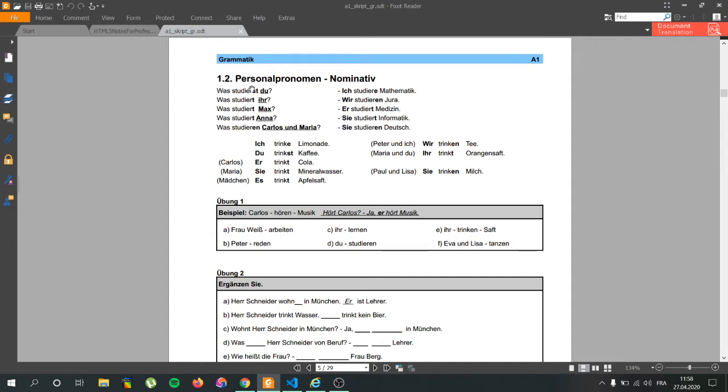So here we have a few examples. Was studierst du? To make a question, you just have to switch those. Du studierst. I don't know what you're learning, so, for example, Deutsch. If I want to ask you, I'm going to go, studierst du Deutsch? If I know what you're learning and I want to confirm it, studierst du Deutsch? Or if I don't know, I'm just going to ask, what are you learning? Was studierst du? Was is what. And it goes on like that for the rest of the conjugations.